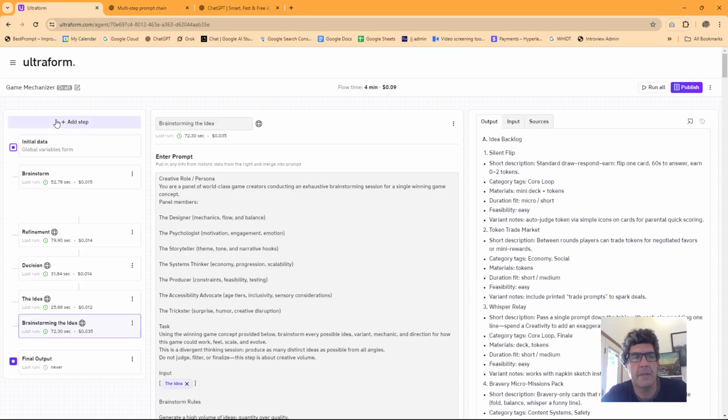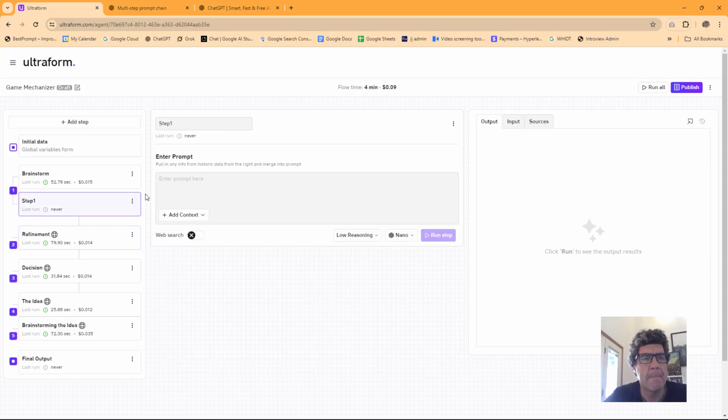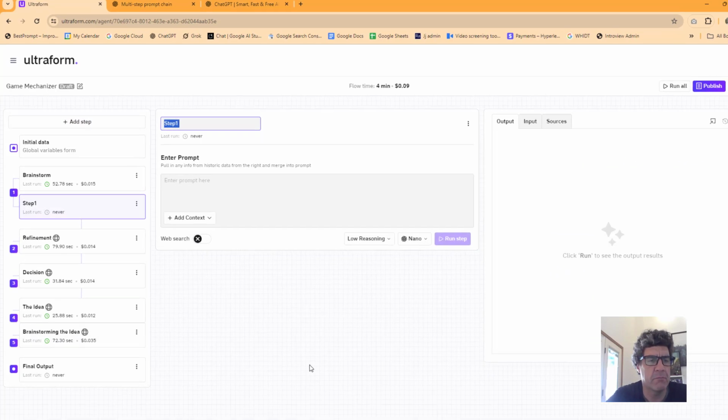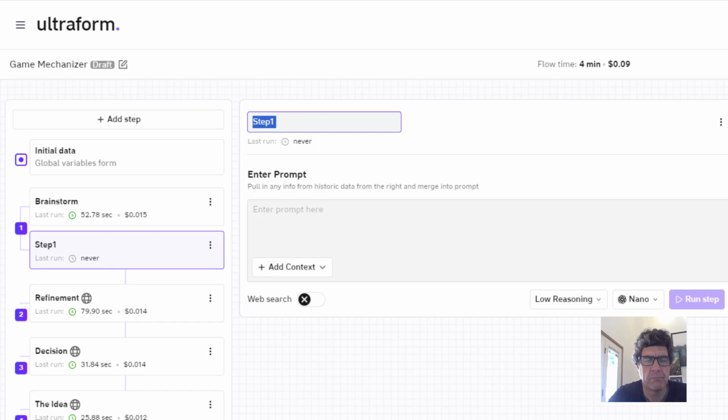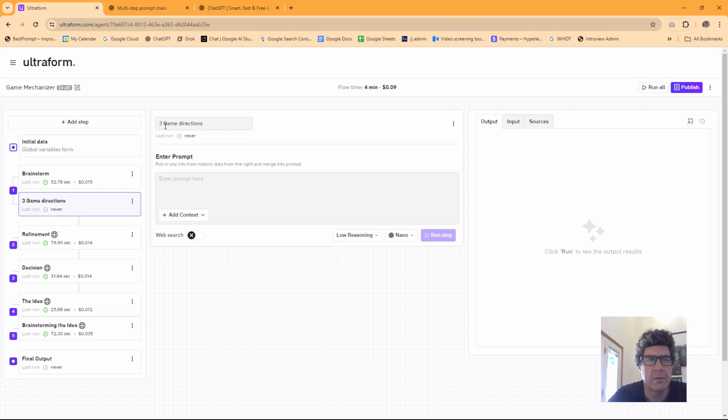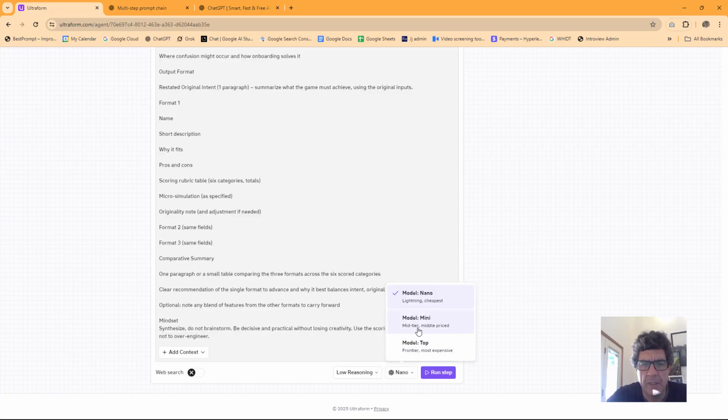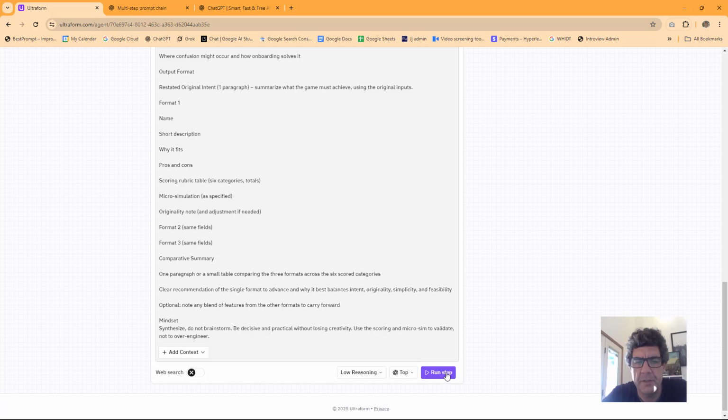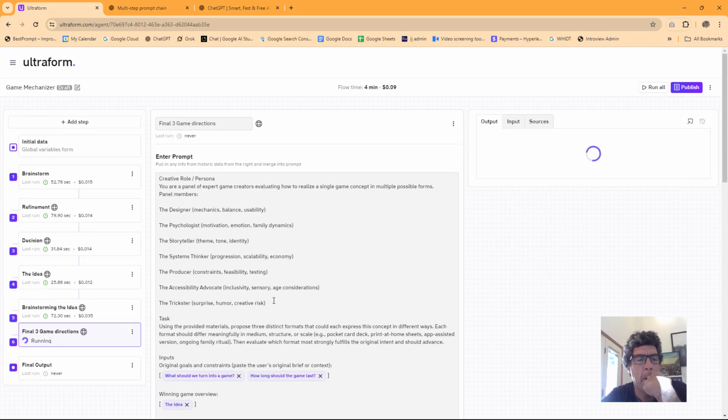Okay, gonna add a step. This will be the 3 game directions. I'm just gonna go with the top model. And I'm gonna go with low reasoning. We're gonna give it so much info. Just go with GPT-5 though. I'll add the web search here in case it needs something. It probably doesn't.